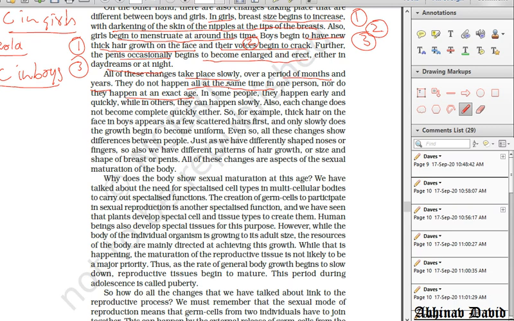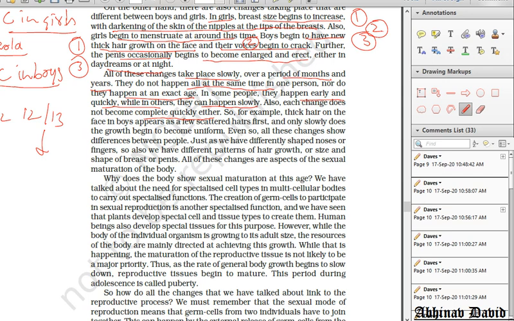So in some it takes place earlier, in some it takes place after a little more time. And the time period during which they take place varies from individual to individual. So in some people they happen early and quickly, while in others they happen slowly. So that is very normal. Also, each change does not become completed quickly either. So it takes a lot of time. Okay, it takes about 6-7 years. It starts around 11 or 12 years in girls and 12 or 13 years in boys, and it goes up to